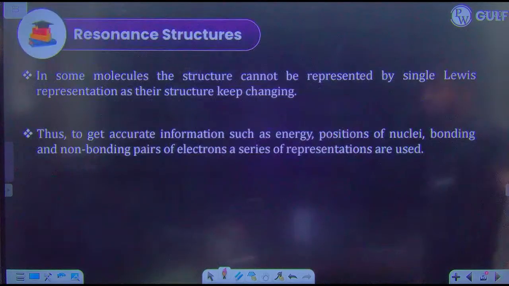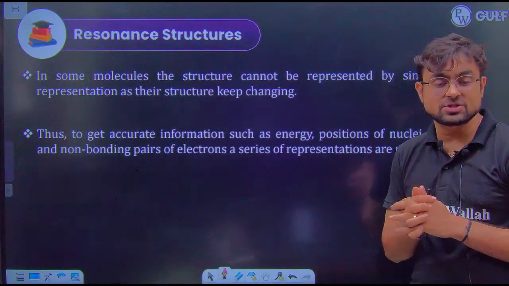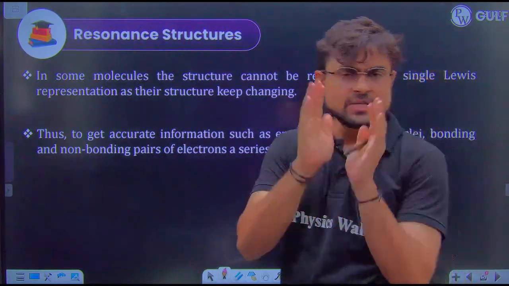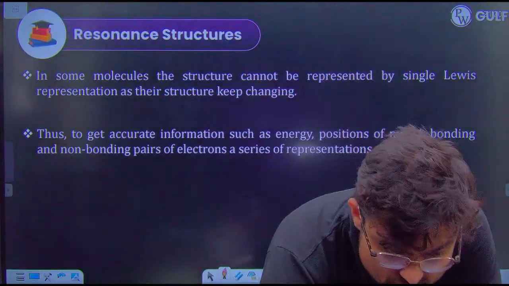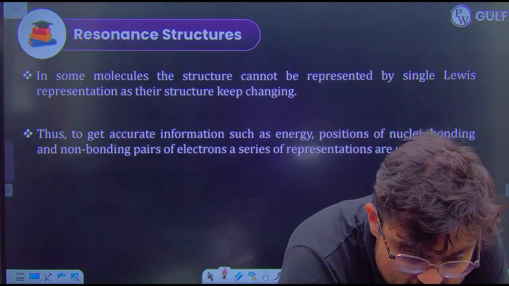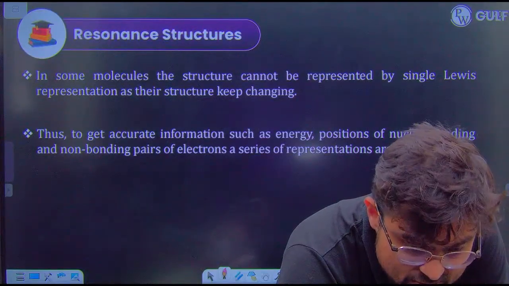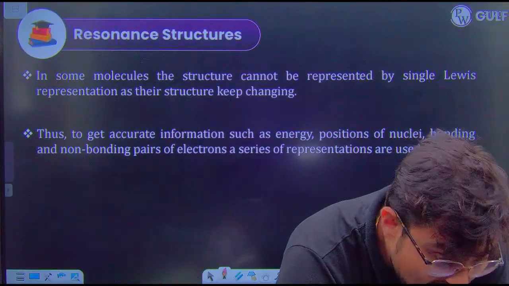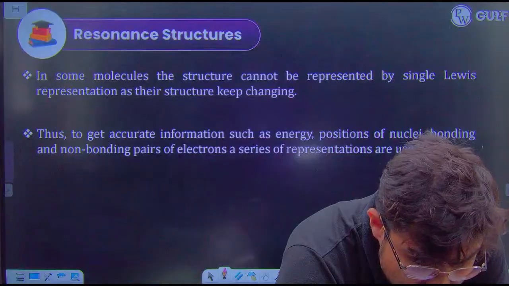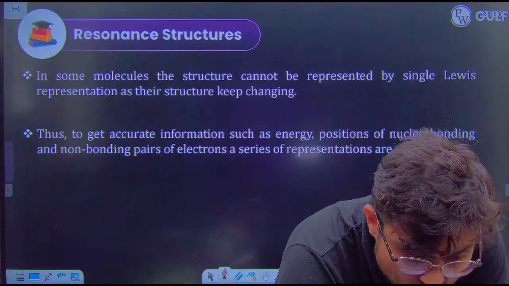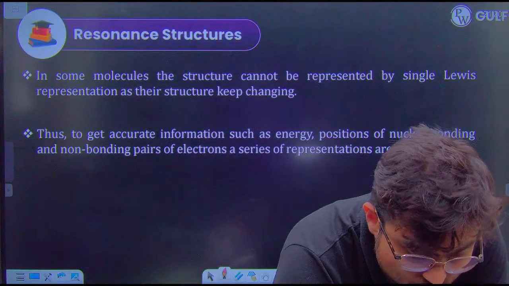Chalo, let's see the another thing that we have to start, which is the resonating structure. Now guys, first try to understand what is resonance. And before moving further, anyone from this class who wants to explain resonance? Anyone who wants to explain resonance?